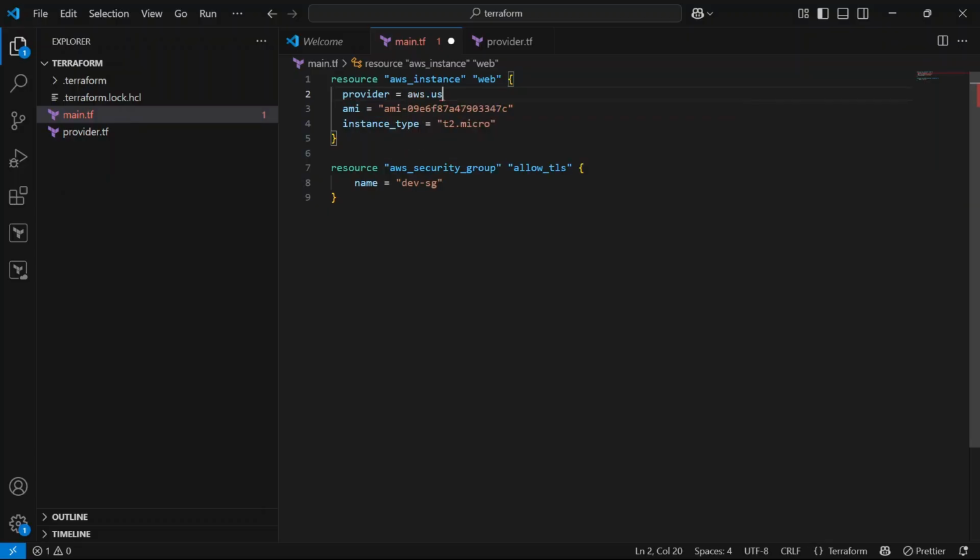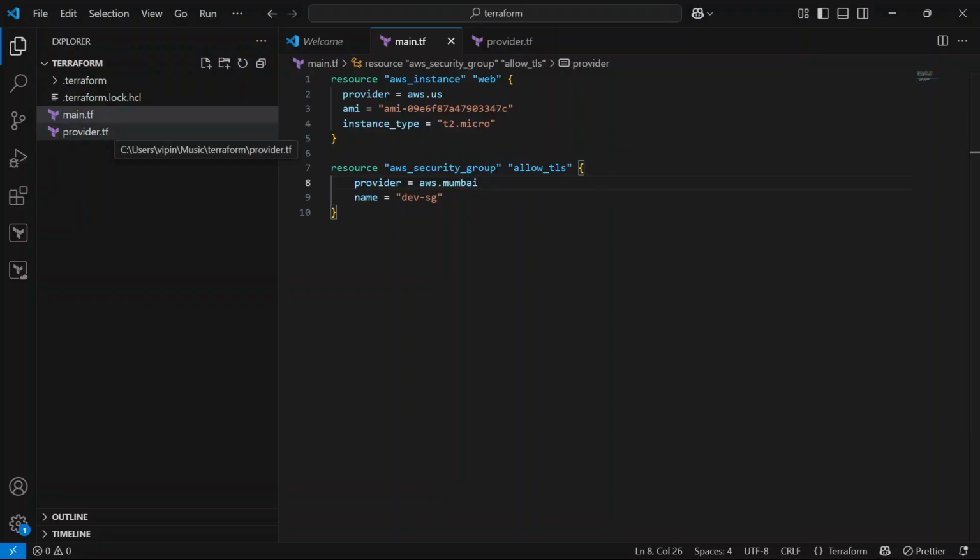Provider US, aws.us, and here we have to use provider aws.mumbai. So this EC2 instance will get created in US region, US East 1, and this security group will get created in the Mumbai region.